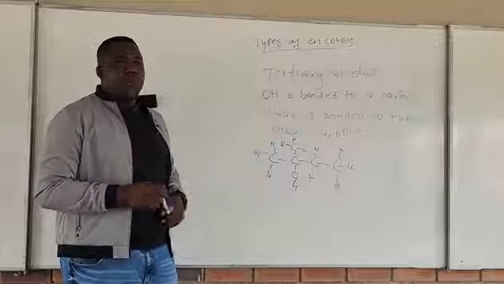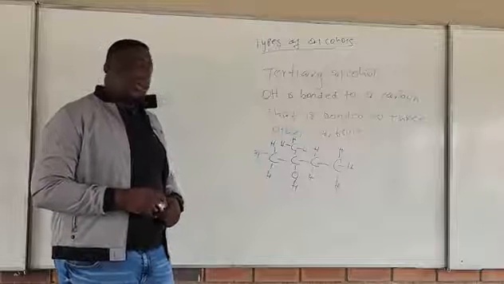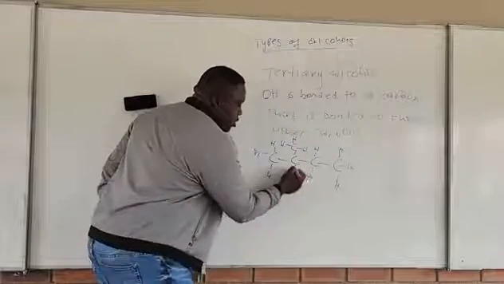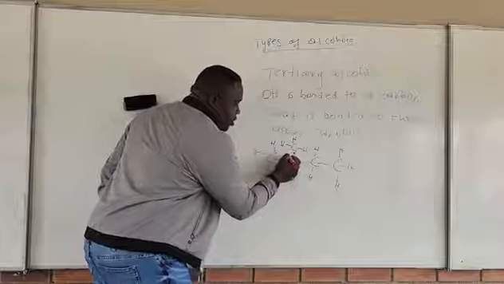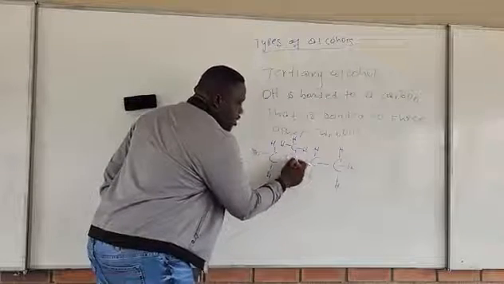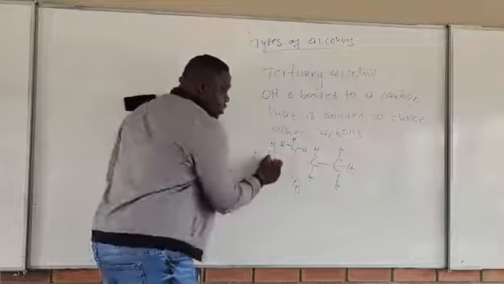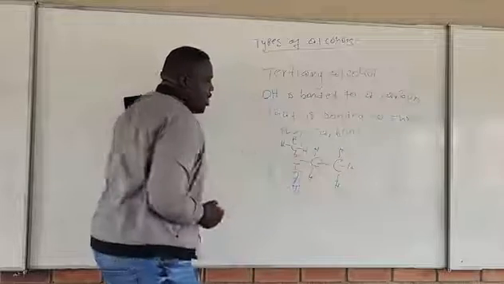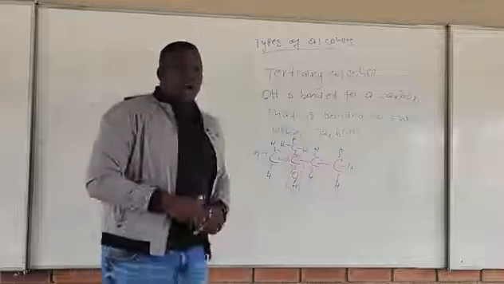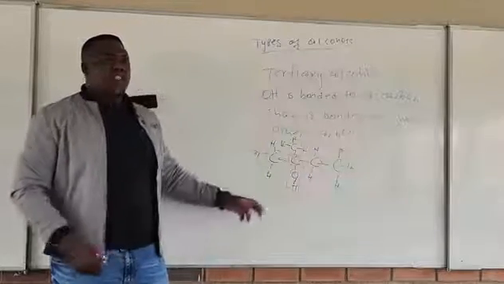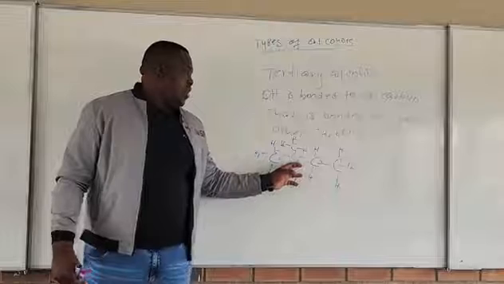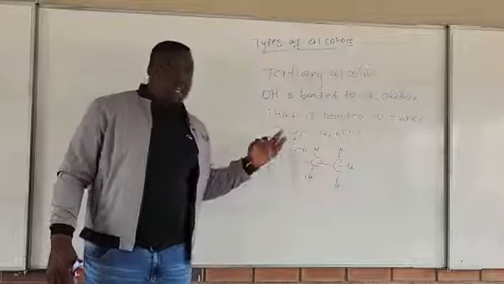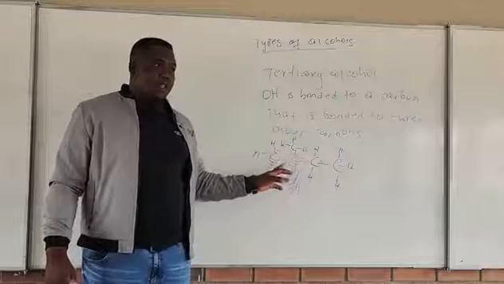OH is bonded to a carbon, which is bonded to how many carbons? Look at this one. OH is this one. It's bonded to this carbon. This carbon is bonded to this carbon. It is also bonded to this carbon. It is also bonded to this carbon. So, in tertiary alcohols, OH is bonded to a carbon that is bonded to what? Three other carbons.